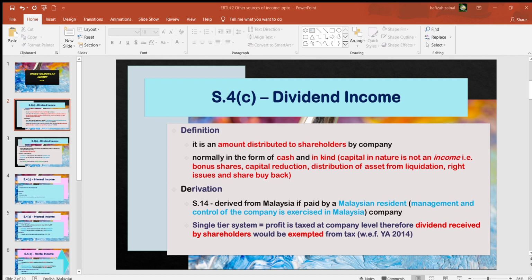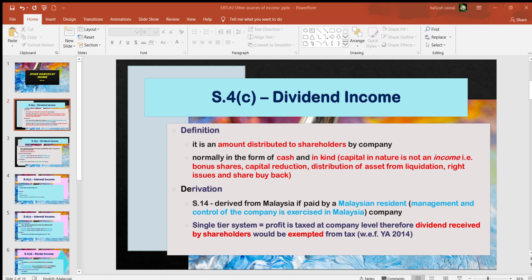Therefore, you earn rental income, and that also could be treated as business income. So that is in general when dividend income, interest income, or rental income can be treated as business income. Therefore, it will be taxed under section 4A.